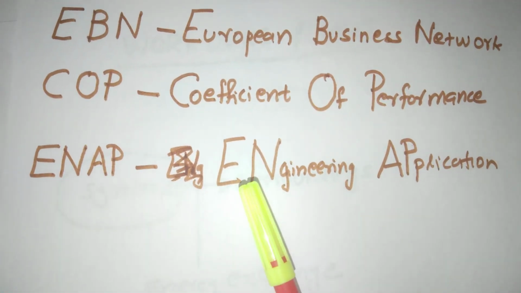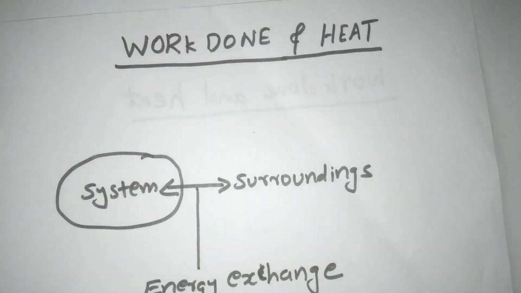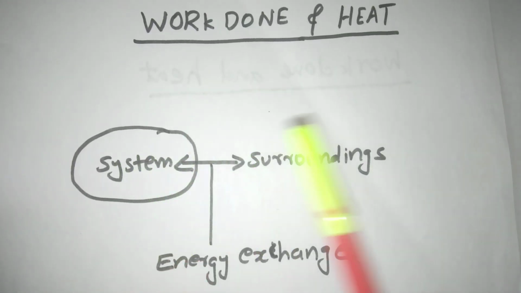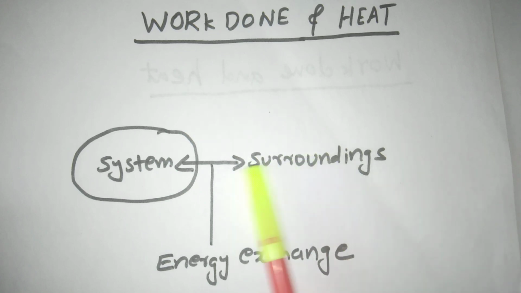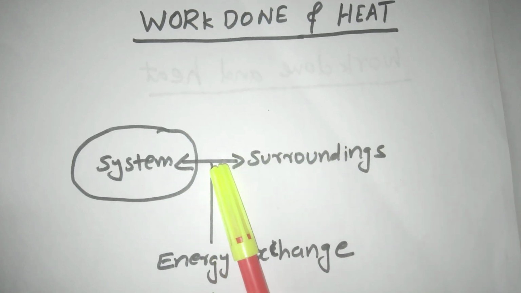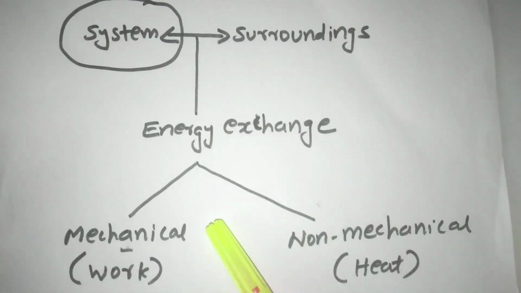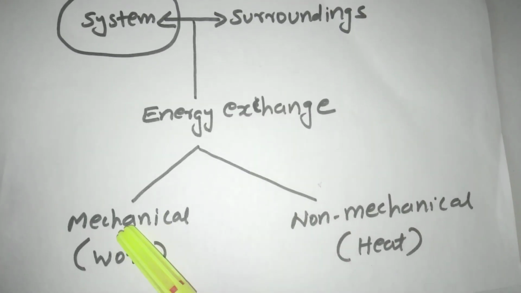Let us discuss in detail. Here, system and surrounding. Between system and surrounding, energy exchange takes place. The energy exchange is in two ways: mechanical and non-mechanical.